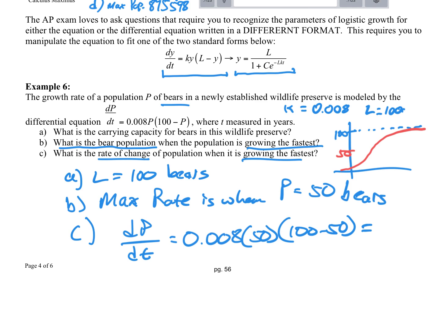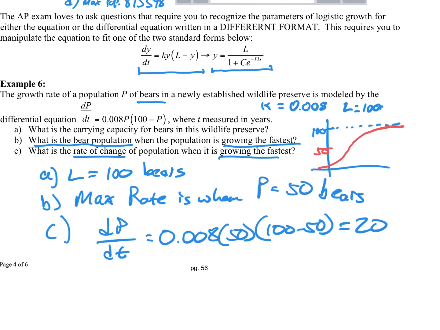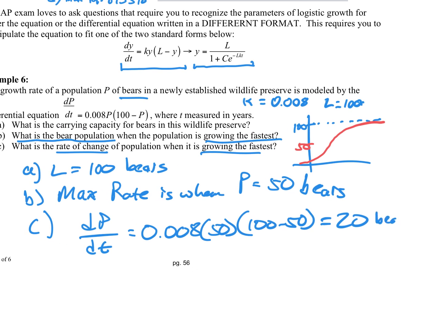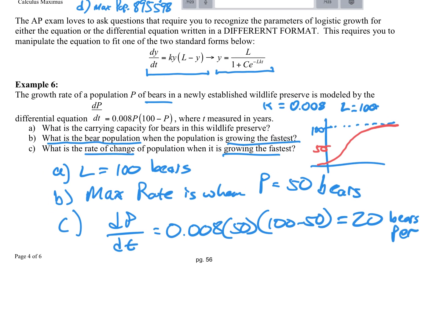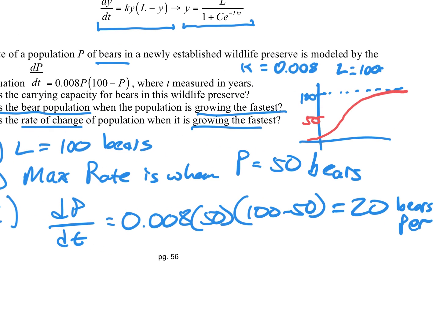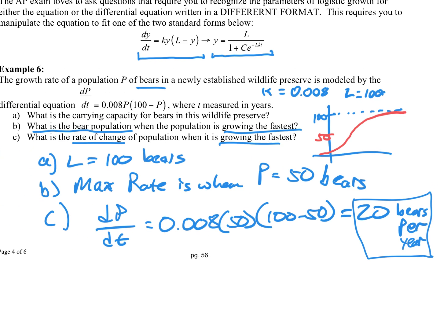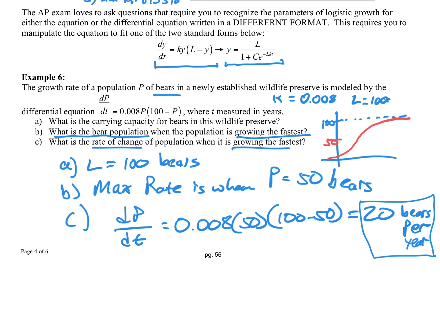If you punch that into your calculator, you'll get 20 bears per, what's the time here? The time is years. Bears per year, so we should have some units there. All right, there's the idea. That's just recognizing the important features of this equation.